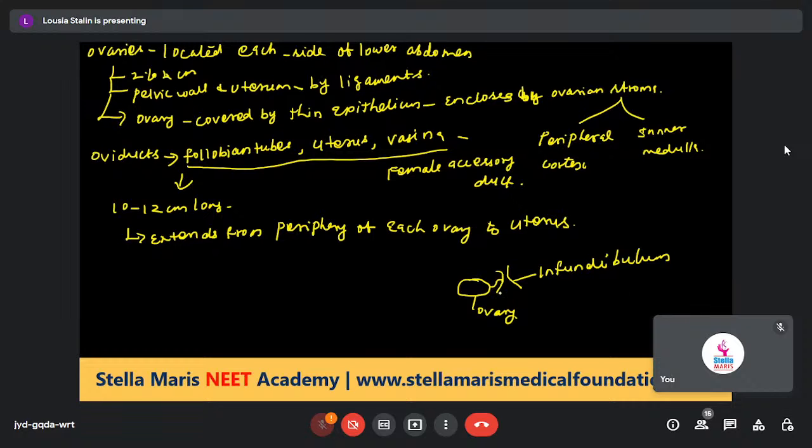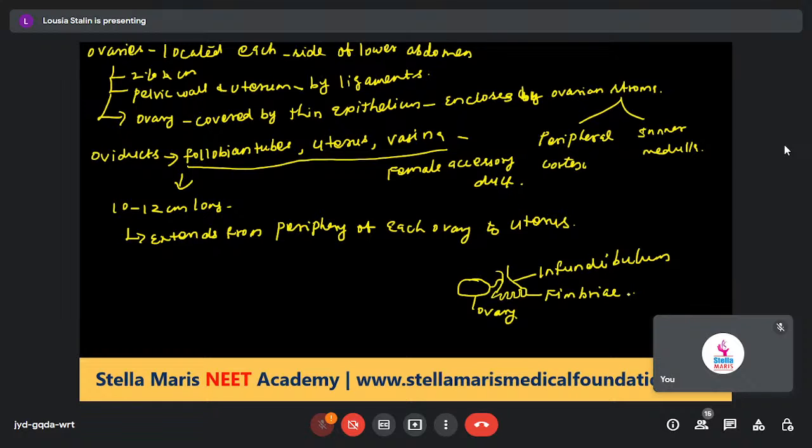The edge of the infundibulum has finger-like projections, called the fimbriae.